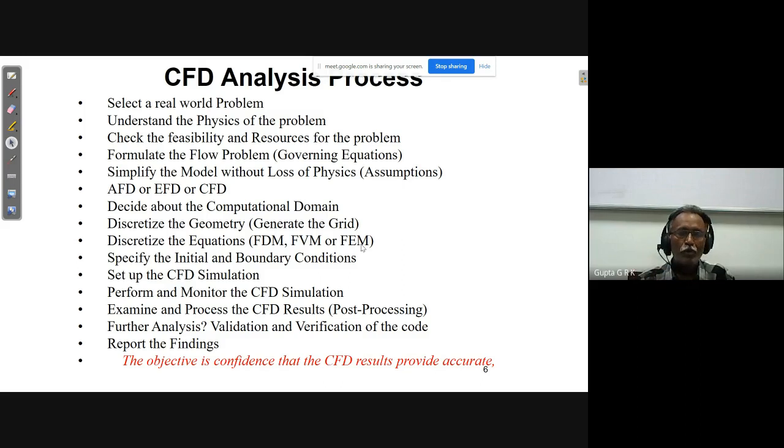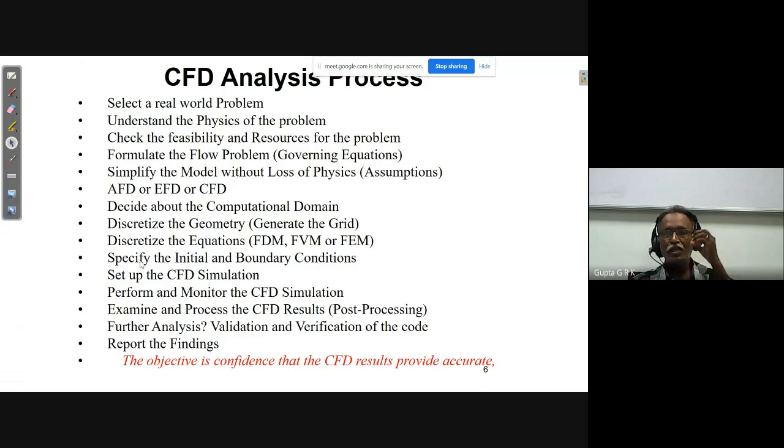Up to specifying initial and boundary conditions, we call this pre-processing. The solving of a CFD problem is divided into three steps: pre-processing, processing, and post-processing. I will show another slide.